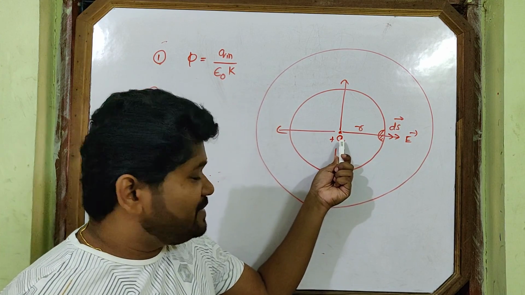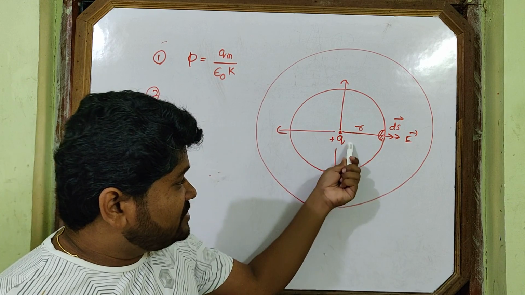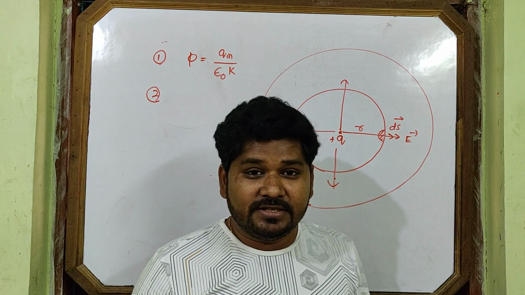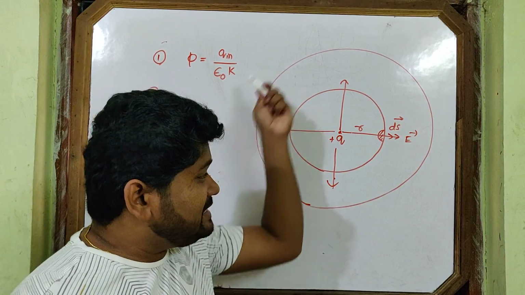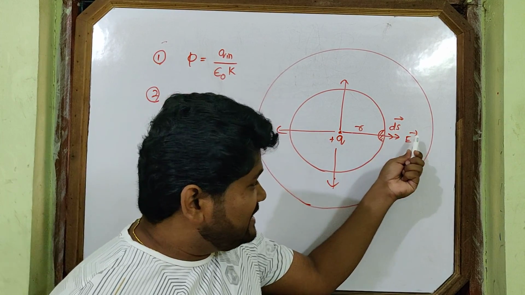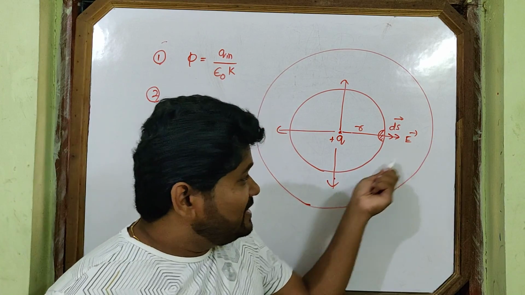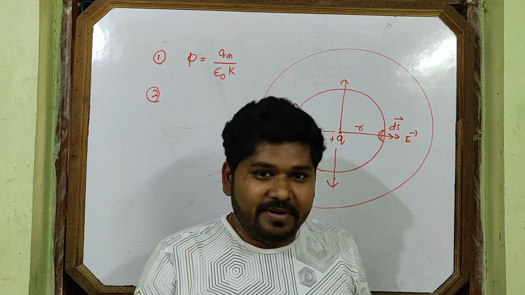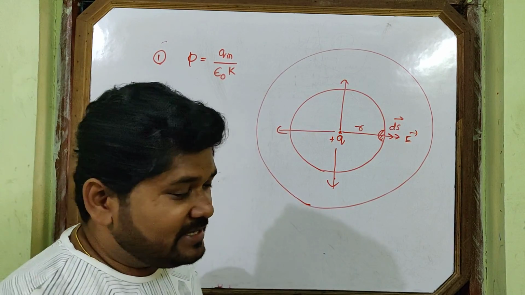As long as the charge present at the center is fixed, flux will not change. If you ask me, sir, mathematically how is it possible? Because now the surface area increases. When surface area increases, simultaneously electric field decreases. Electric field decreases, surface area increases, so again the flux will be constant. Mathematically it is proved, and physically you see the same lines are linked.